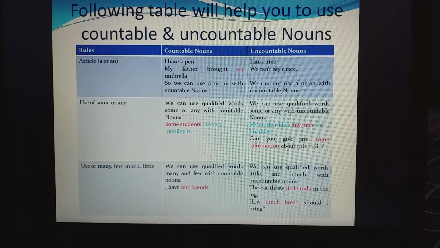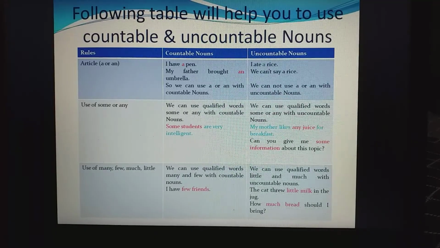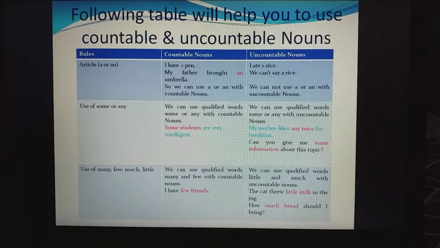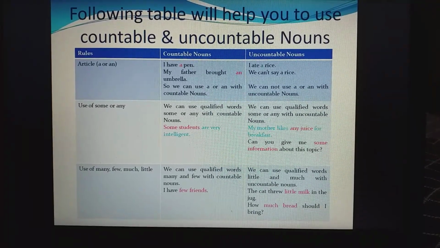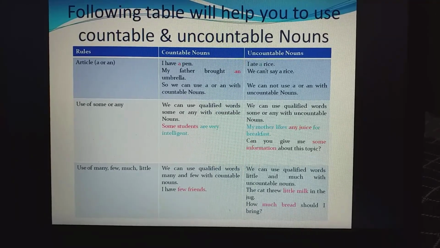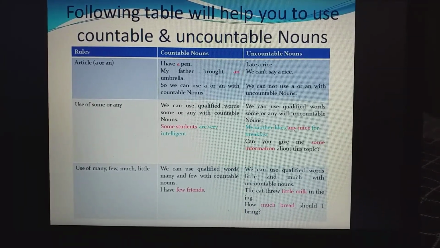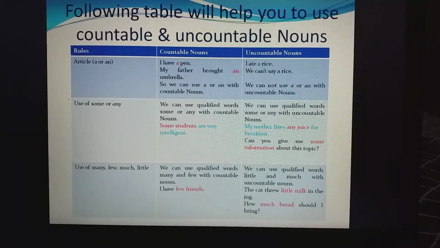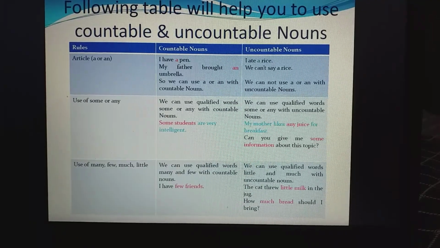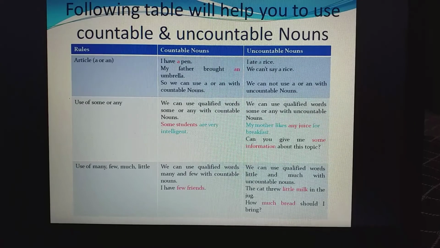Next is some or any, which can be used for both countable and uncountable nouns, as I have made clear with examples. Next, use of many, few, much, little. Many and few are used for countable nouns, and much and little are used for uncountable nouns. Clear?